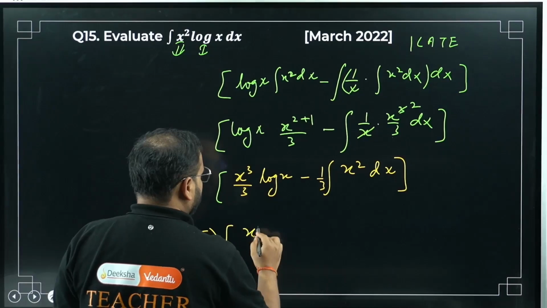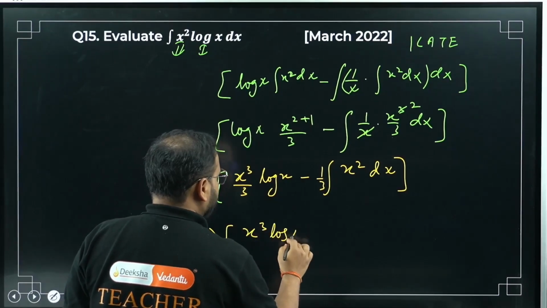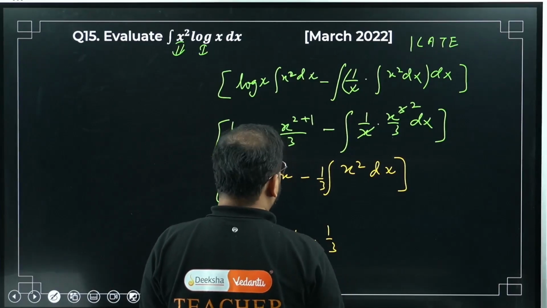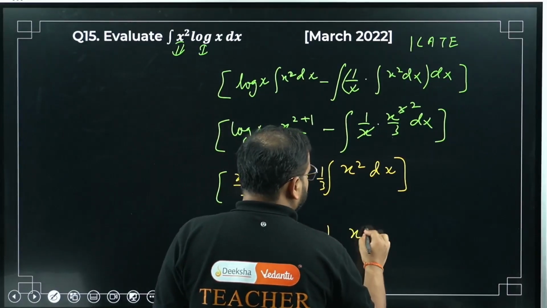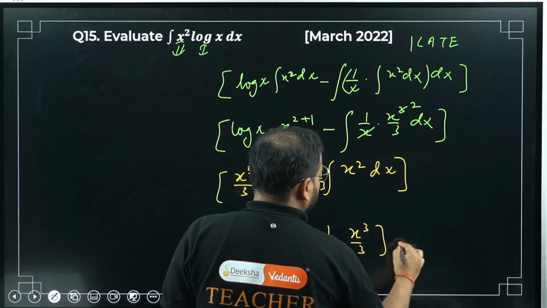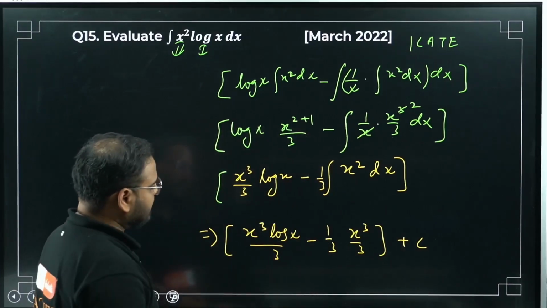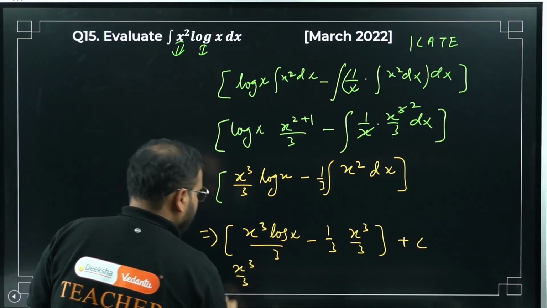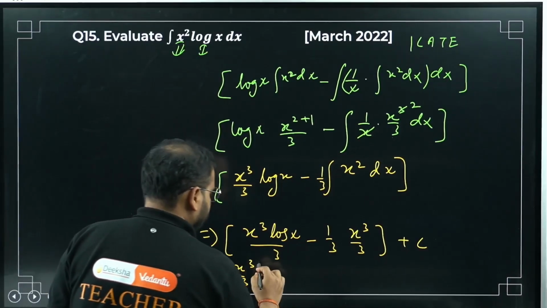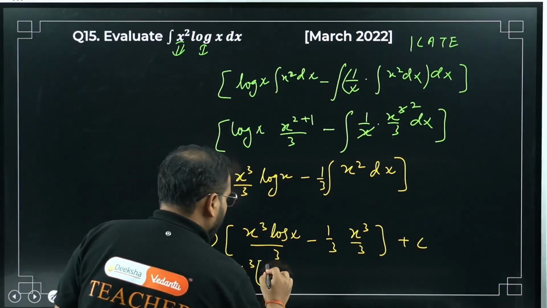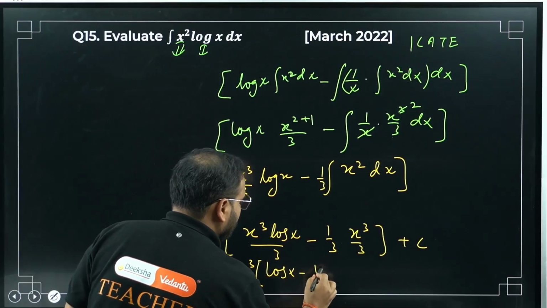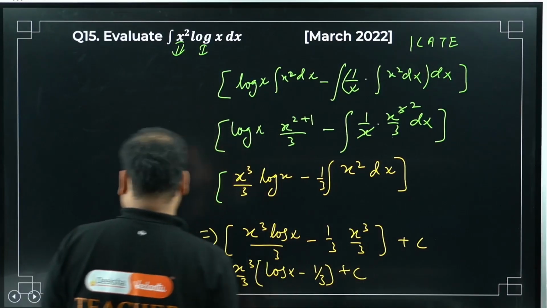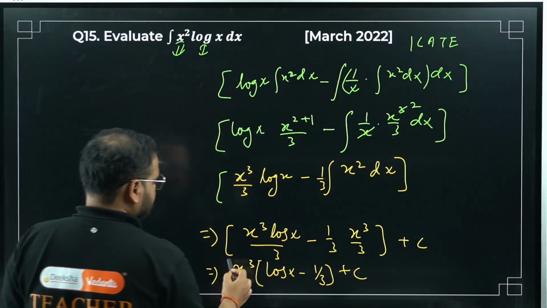Please check. x cube log x by 3 minus 1 by 3 is there. Again x cube by 3 will come, plus c. I can take something common. x cube by 3 is common. So please check here. What is left inside? Log x minus 1 by 3, plus c. This is my final answer.